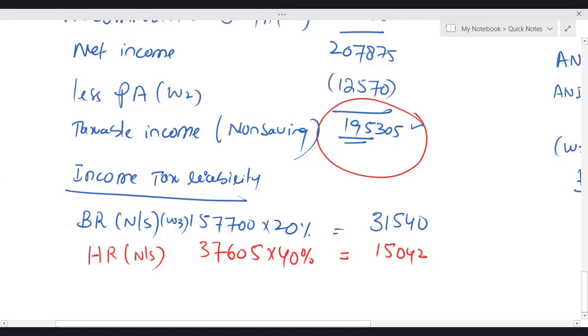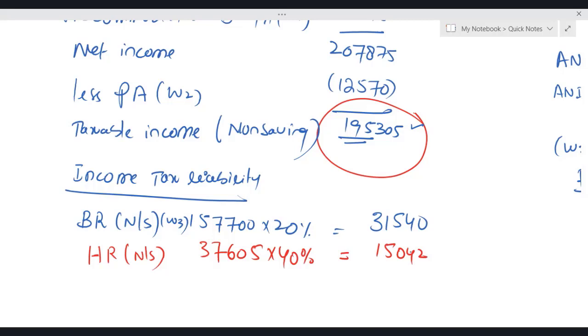Now, dear students, we need to check one more concept, one more rule. We know that the annual allowance of the pension has a limit of 40,000. So we need to check whether the total contribution of the settled plus the employer contribution in pension is more than 40,000 or less than 40,000.